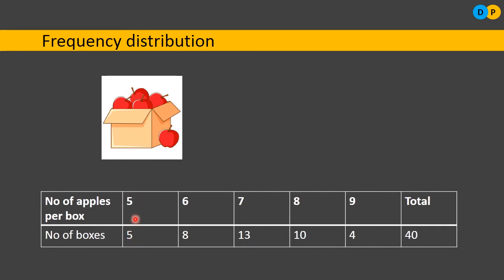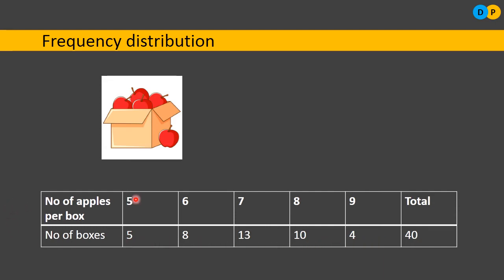So how many boxes are having 5 apples? 5 box. How many boxes are having 6 apples in them? 8 box. How many boxes are having 7 apples in them? 13 box. So here number of box is there, no? That is 5, 8 and 13. These are frequencies.